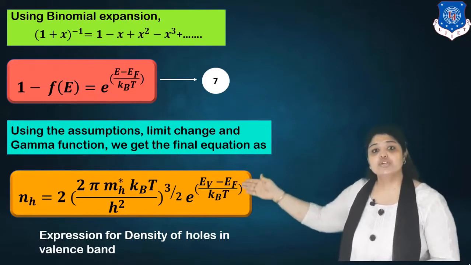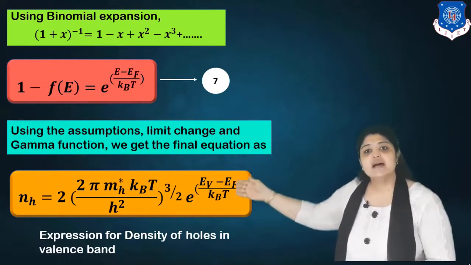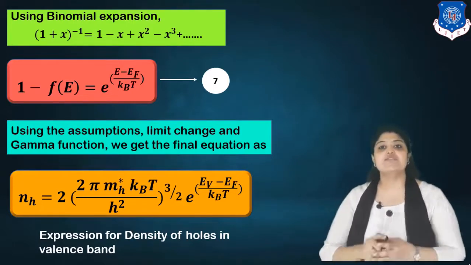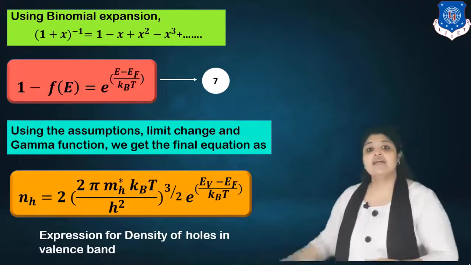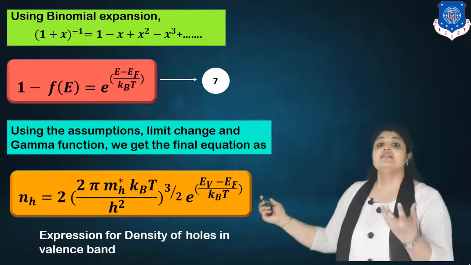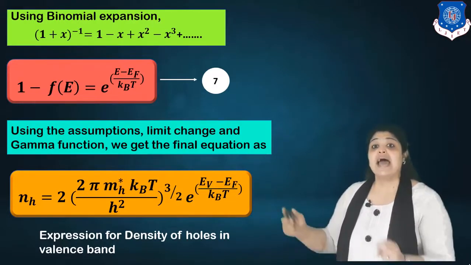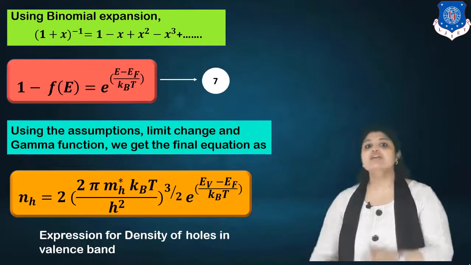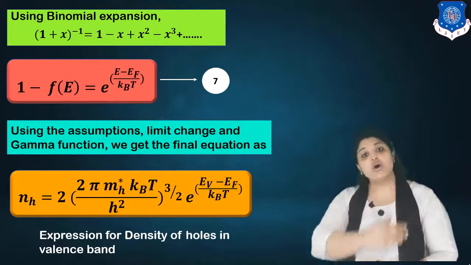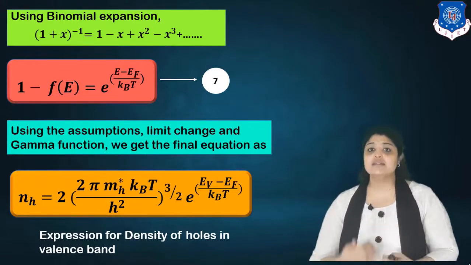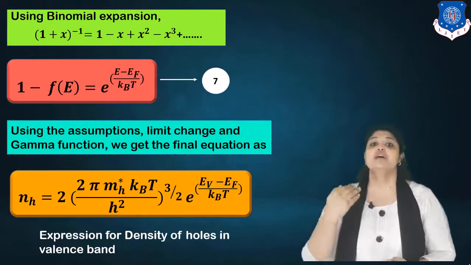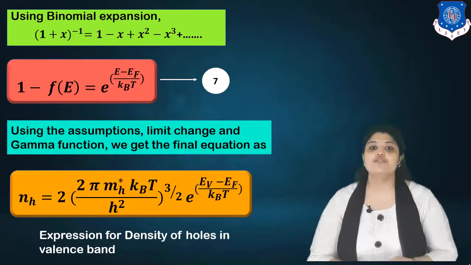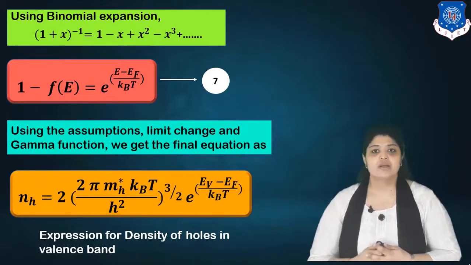NH is equal to 2 into (2 pi mh star kBT upon h square) raised to 3 by 2 into e raised to (Ev minus Ef) upon kBT. Now here mh star is known as the effective mass of holes and Ev is the maximum level of valence band. So similar to the earlier derivation, using all the steps we had discussed in deriving the density of electrons in conduction band, we can derive this expression for density of holes in valence band.